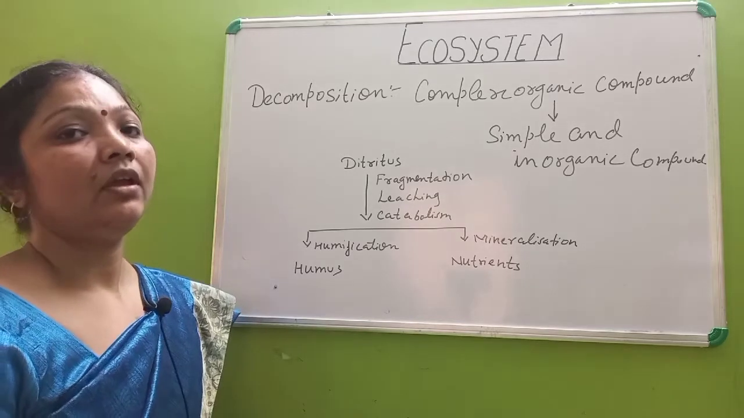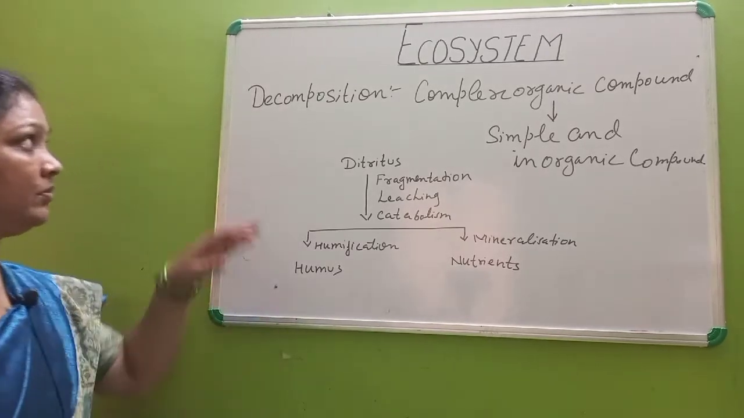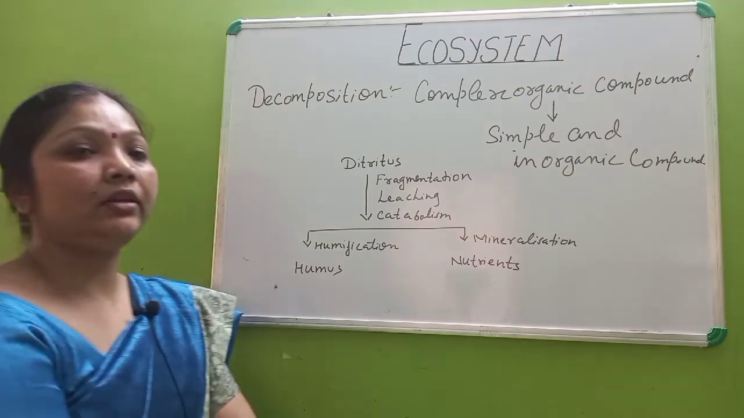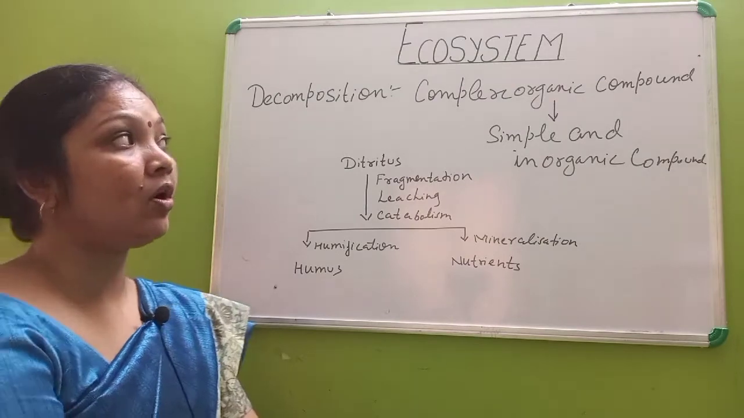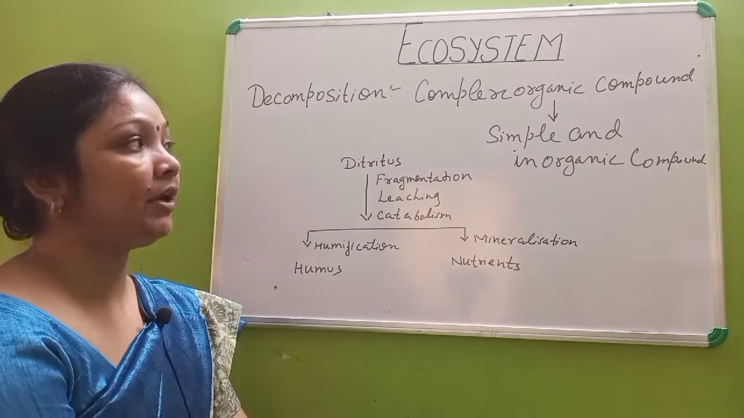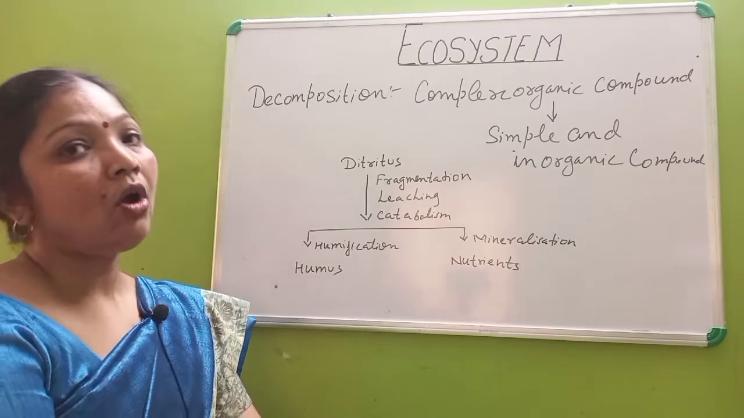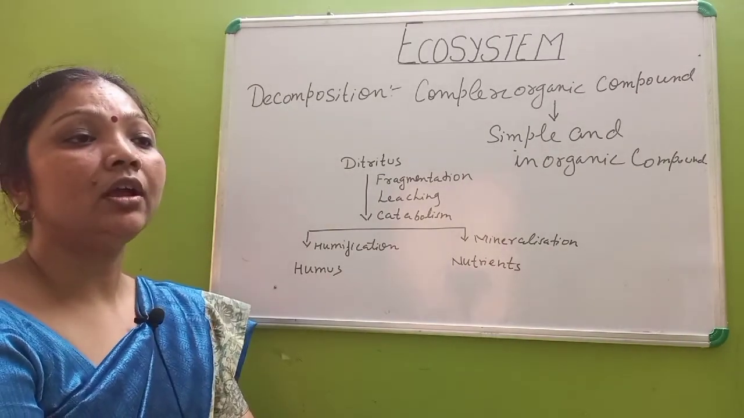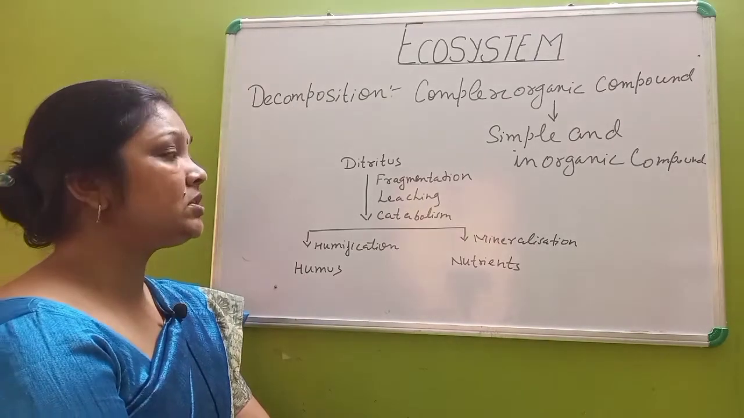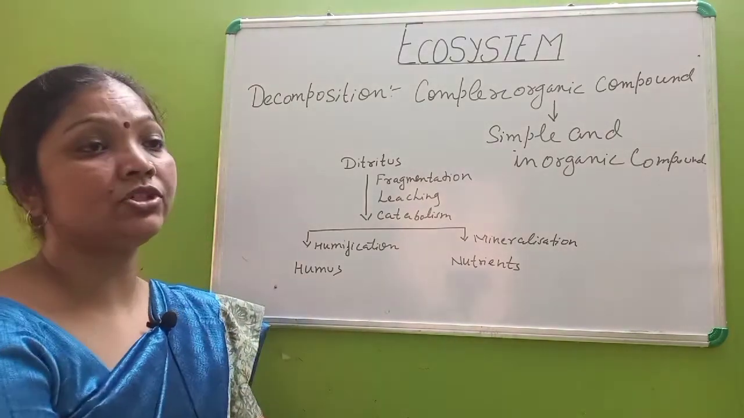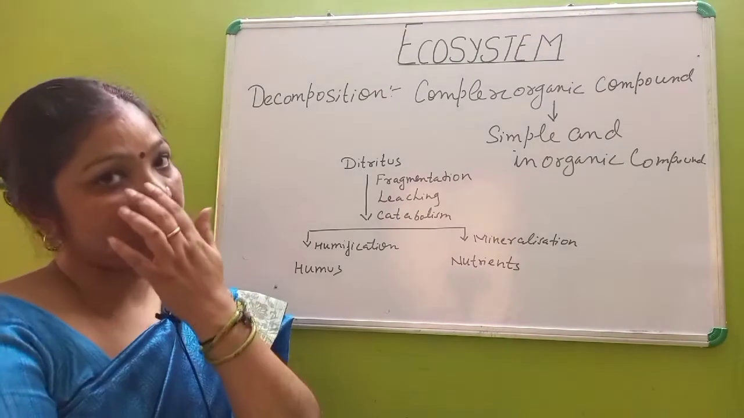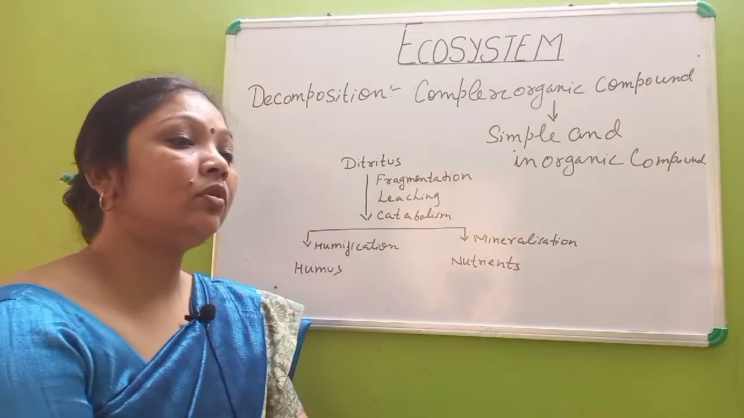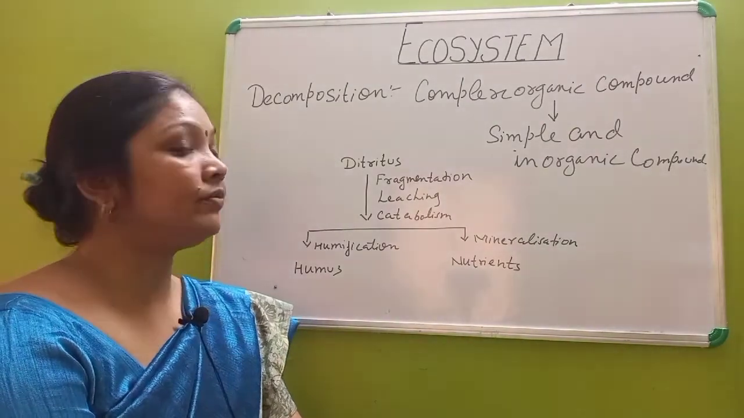Now children, the second component of the ecosystem that makes it stable is decomposition. And you all know that decomposition is the process where complex organic material breaks down into simple organic material, or maybe simple organic material further breaks down into an inorganic compound. Generally the process of decomposition involves many steps and many processes. So there is a mechanism of decomposition.